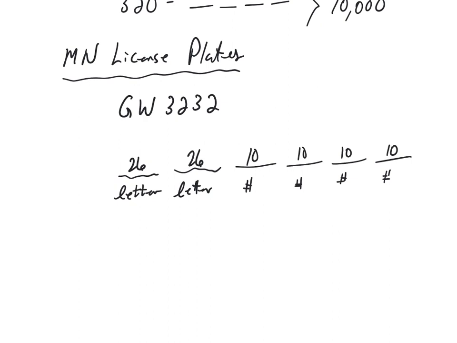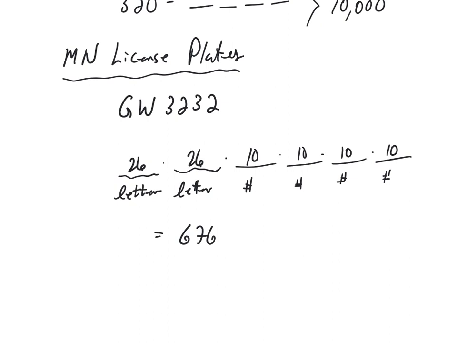And again, the fundamental counting principle says if we have 26 options for the first letter, 26 options for the second letter, 10 options for the third, fourth, fifth, and sixth, it's going to be the product. So we multiply all of those together.